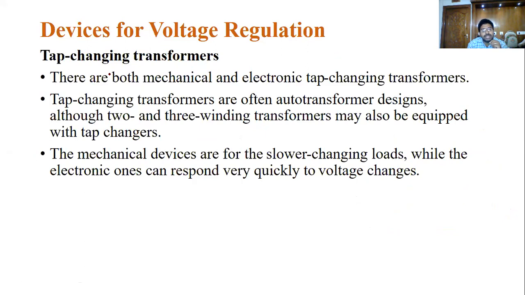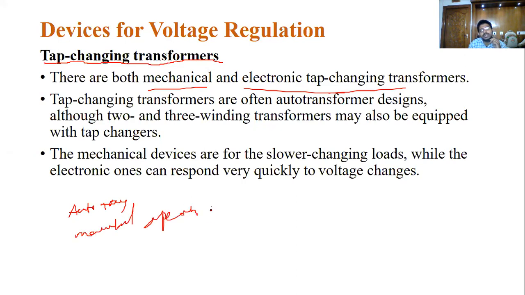Now you can see the first one, tap changing transformers. We can discuss this thoroughly and in depth in the coming lectures. Here, there are both mechanical and electronic tap changing transformers. Mechanical tap changing transformers are auto transformers, manually operated transformers. Electronic tap changing transformers are power electronic based tap changing transformers.